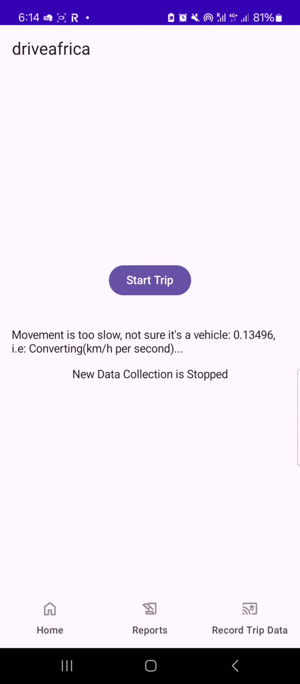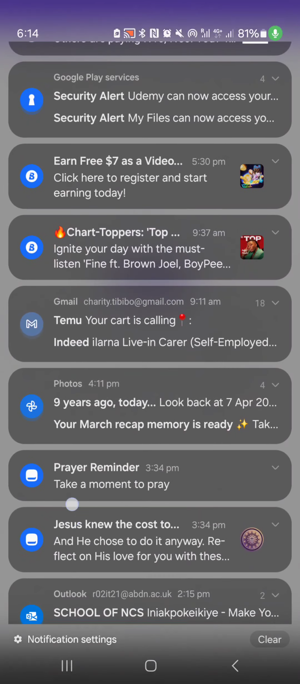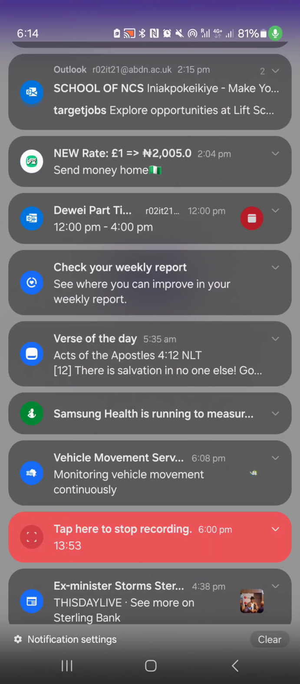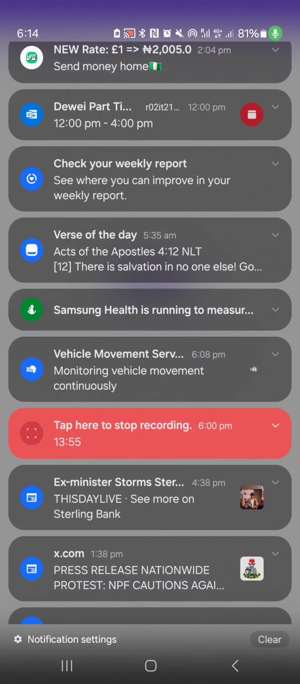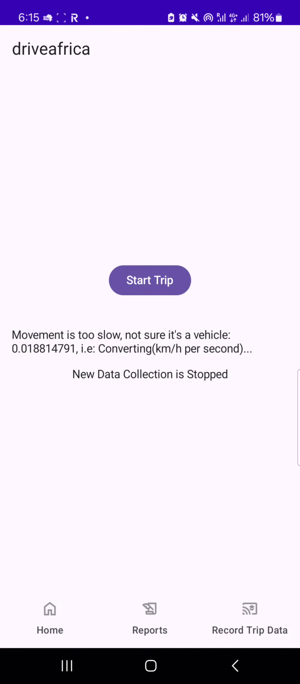Once you end the trip, the button will change back to start trip after processing. If I go back to my notifications again, you will see that the only service now running is the vehicle monitoring service, monitoring vehicle movement continuously. You can see the data collection service is no longer there, and that's of course because new data collection has actually stopped. So that's the very important part of this app, the data collection part.